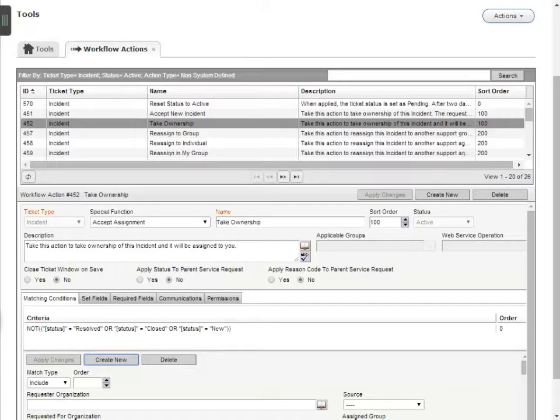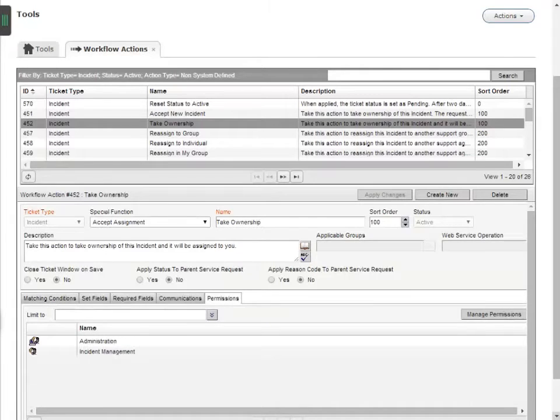Click the Permissions tab. We see that besides administration, the Incident Management role has permissions to this workflow action. So, the Take Ownership workflow action should only be available to those analysts who are related to the Incident Management role. And, the workflow action should only display when the ticket status is not closed, new or resolved.